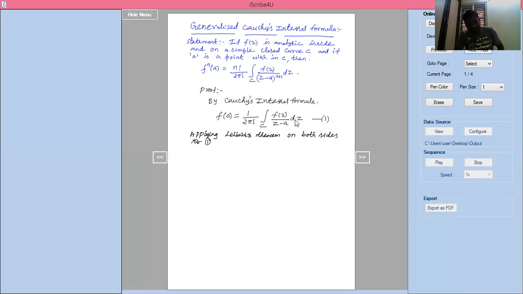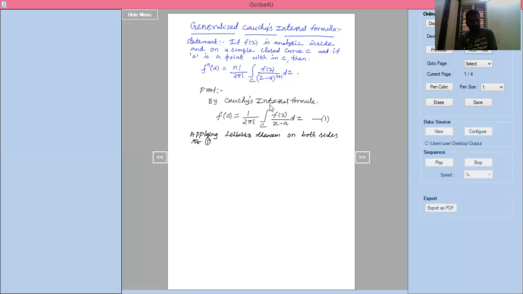One is z, and another one is a. Here z is the integration variable and a is a constant. Whenever we apply Leibniz, we always differentiate with respect to that constant variable only. So dz is the integrand; other than the integration variable, we have to differentiate with respect to the other variable on both sides.